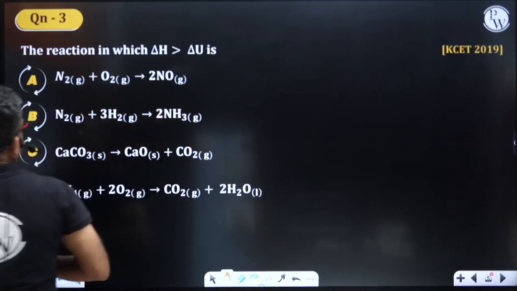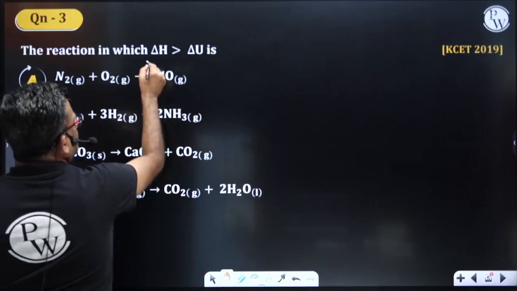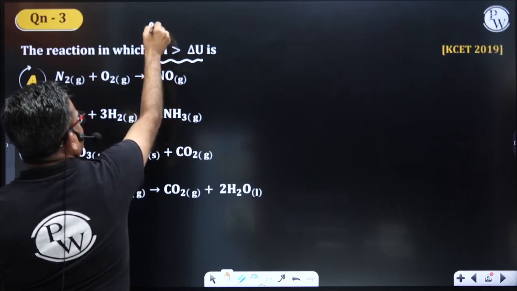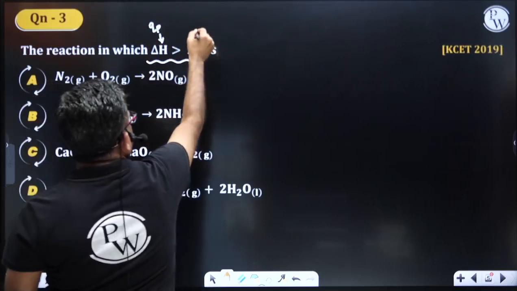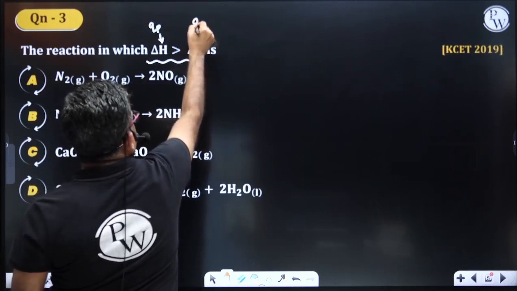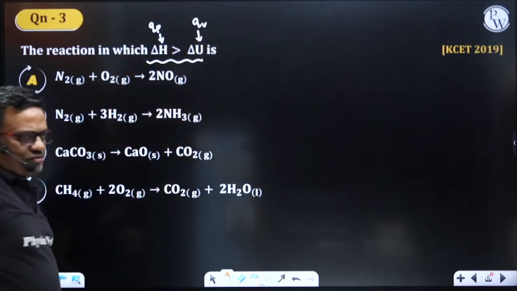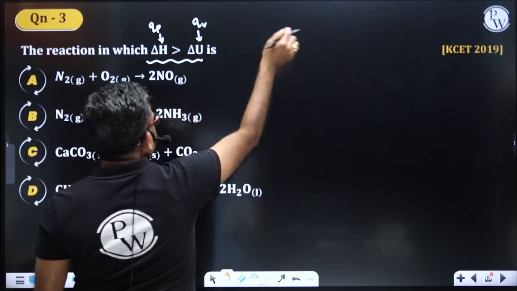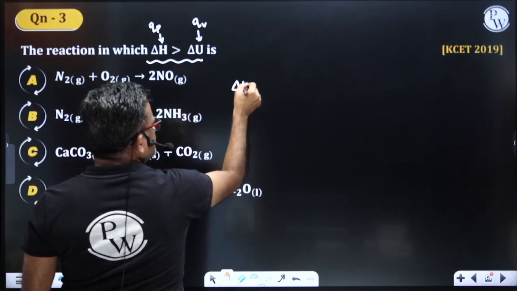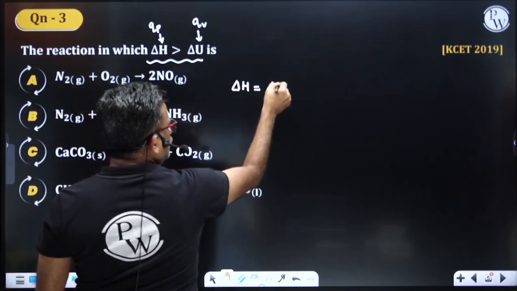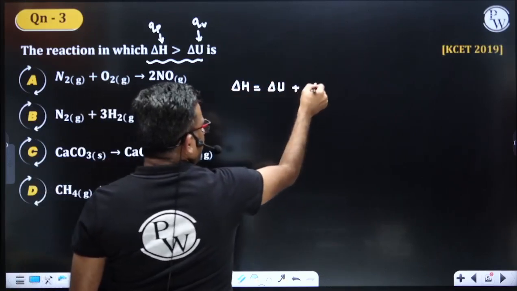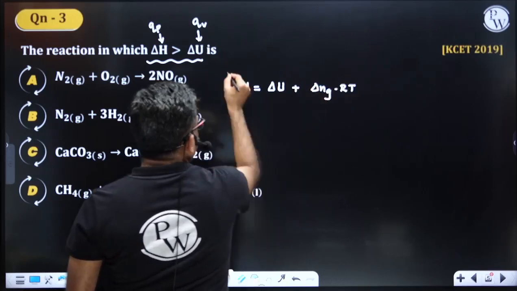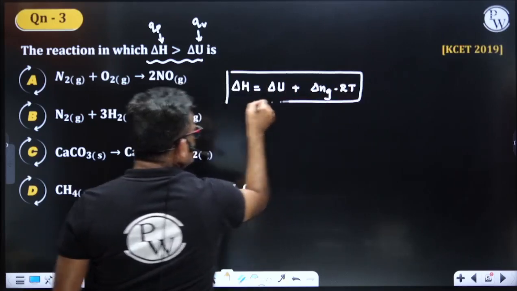Next, the reaction in which delta H is equal to delta U. Delta H andre enri? Enthalpy change, which is heat at constant pressure. Delta U is the change in internal energy, which is heat at constant volume. What is the relation between delta H and delta U? Look, KCET 2019 question. Delta H is equal to delta U plus delta Ng into RT, or delta PV. Both of them are the same. So this is the relationship.